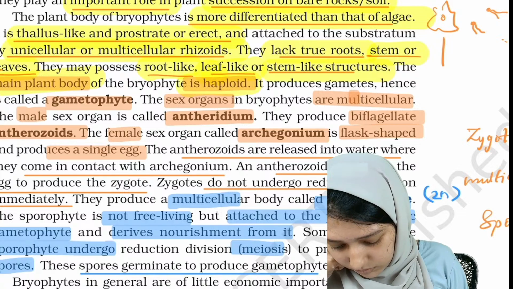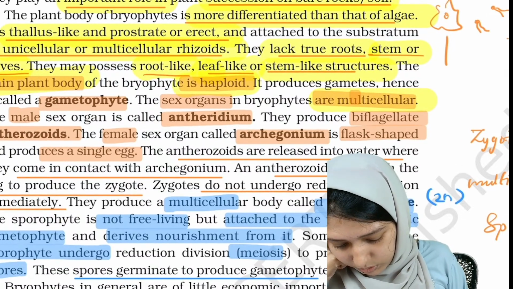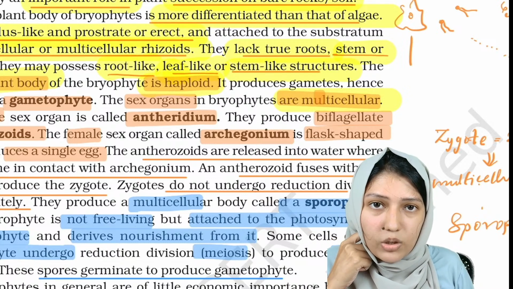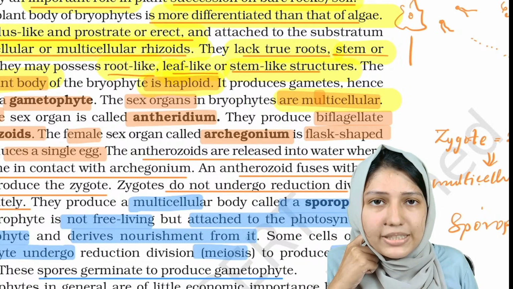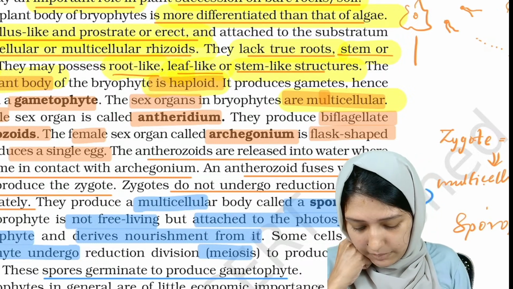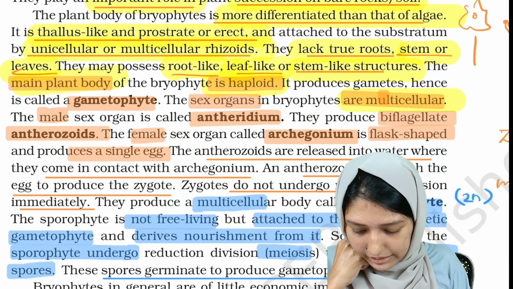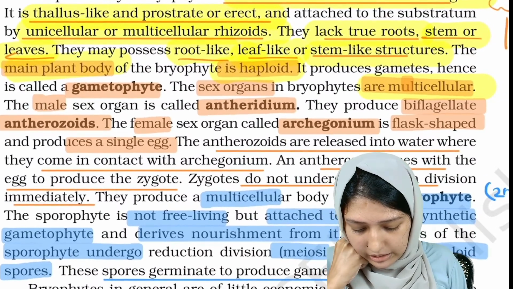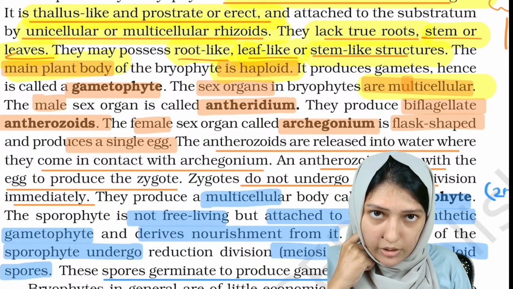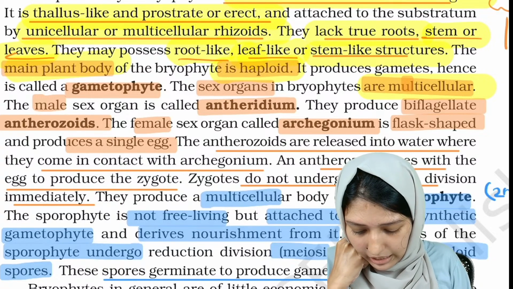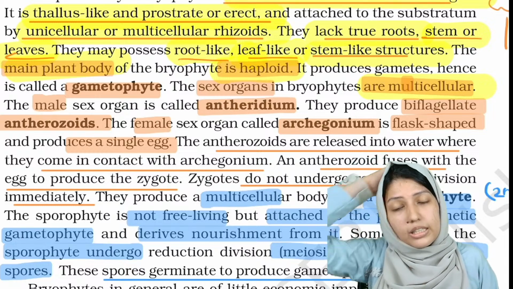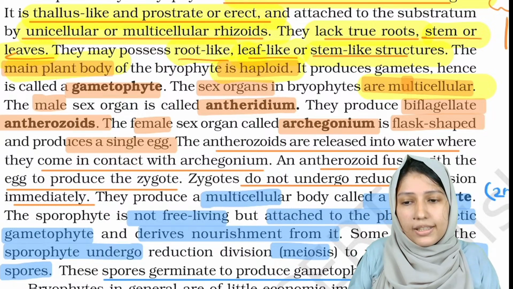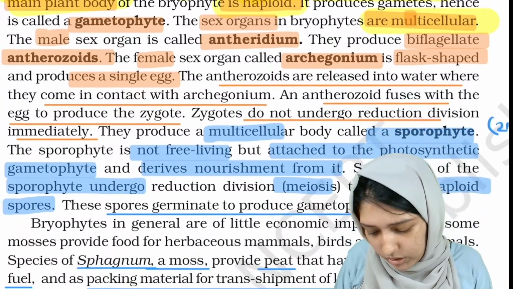And the sex organs are multicellular. The male sex organ is known as antheridium, and the female sex organ is known as archegonium. This antheridium will produce antherozoids, and the archegonium will produce a single egg which is flask shaped.